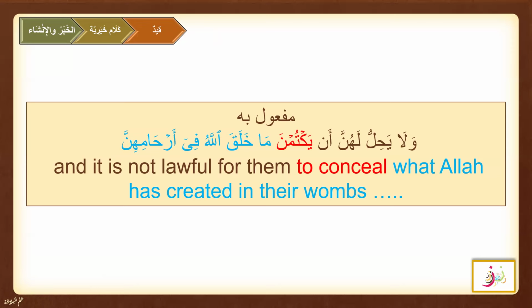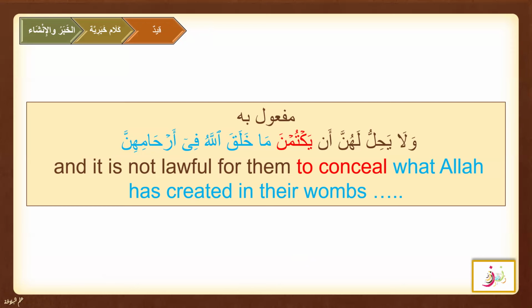Wa la yahillu lahunna an yaktumna ma khalaqa Allahu fi arhamihinna. So here, as I mentioned, mostly the qaid will be the maful bihi, and we know what a maful bihi is. It is not lawful for them to conceal what Allah has created in their wombs.